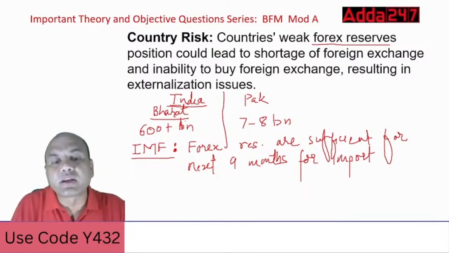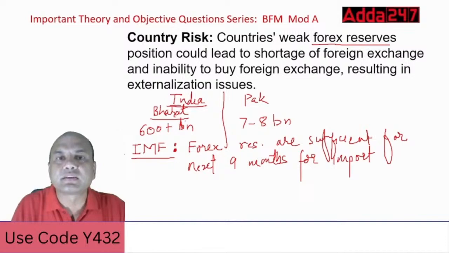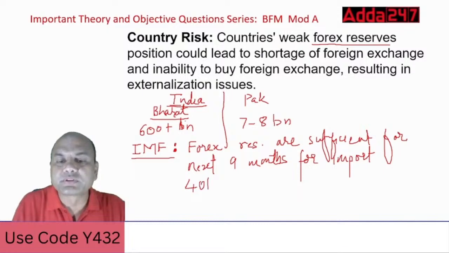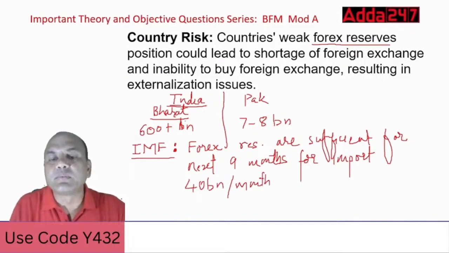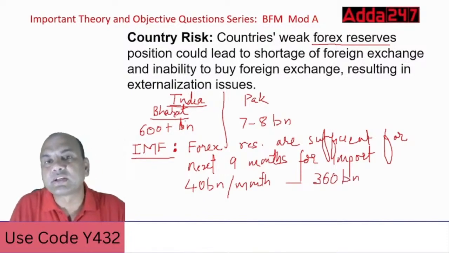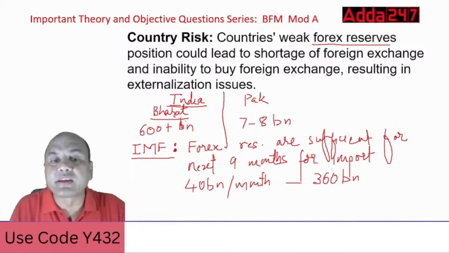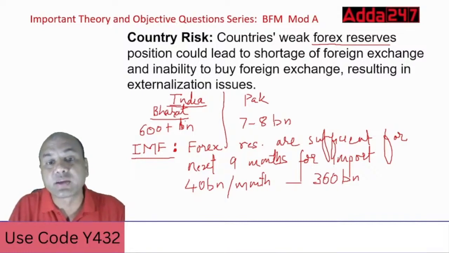Okay. Now look at India's 600 plus billion reserves. Every month, India requires around, whatever is found, 40 billion for imports. 40 billion per month. Okay. Now we multiply it by 9. 9 times 40 is 360. So 360 billion we require for 9 months. Right now, how much are we having? 600 billion. So we are much more than stable. We have the best rating. That's why India is having a very high rating nowadays. Okay, and it is going up constantly.